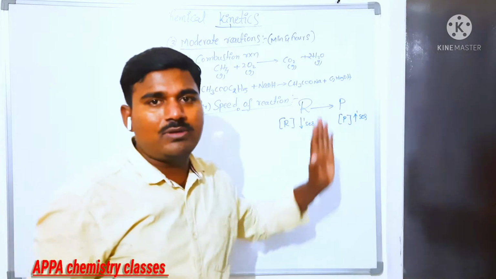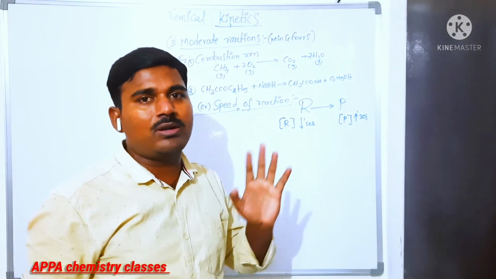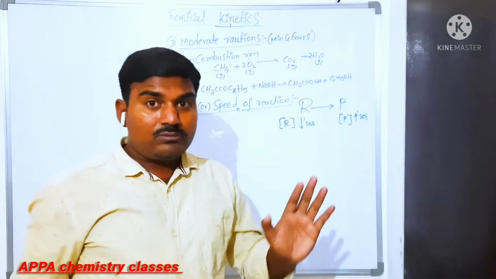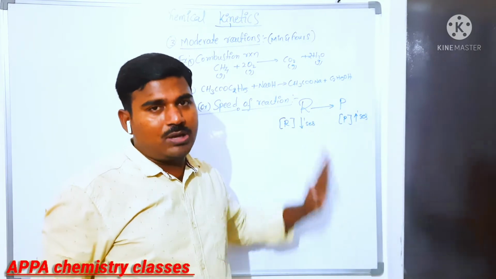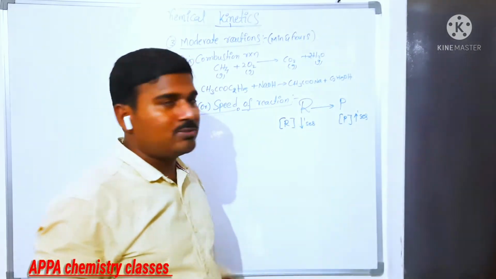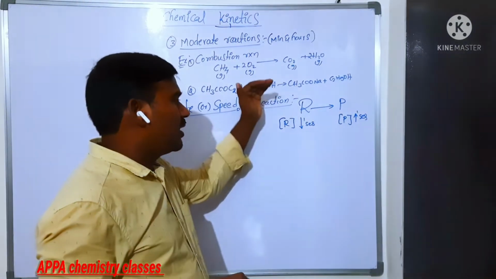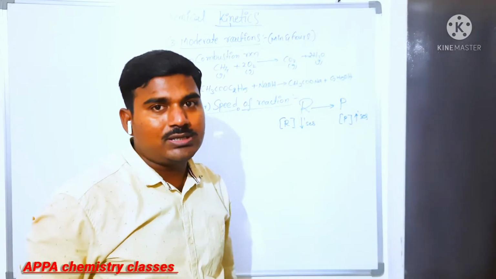Reactant is always converted to product in the case of an irreversible reaction, not a reversible reaction. I am not talking about a reversible reaction. It is an irreversible reaction which is going to complete.